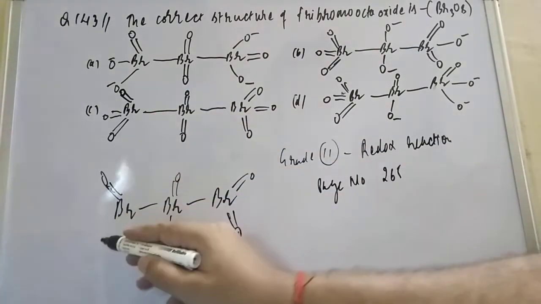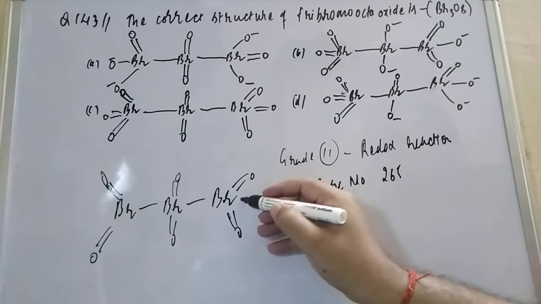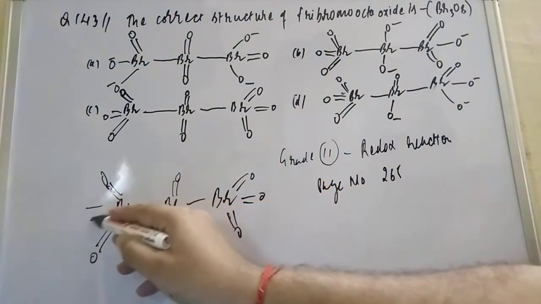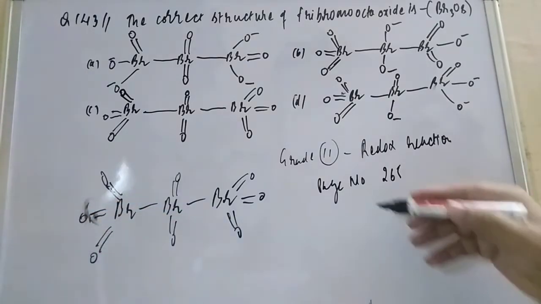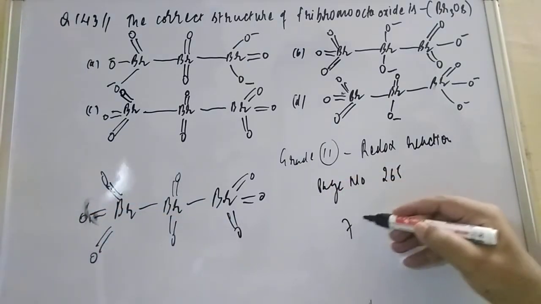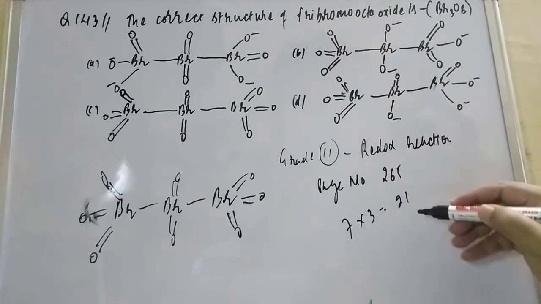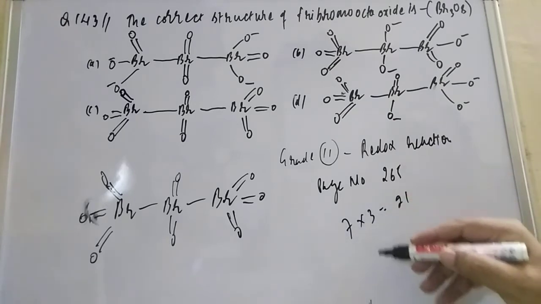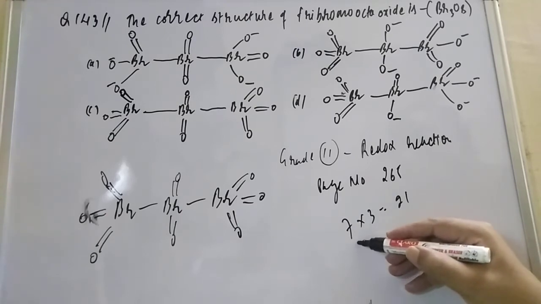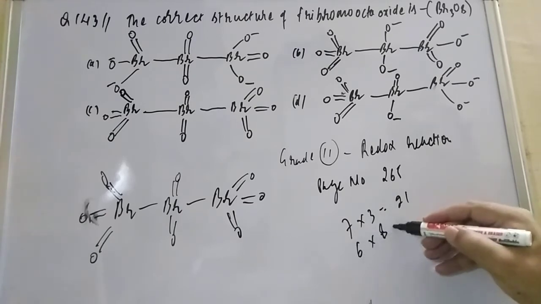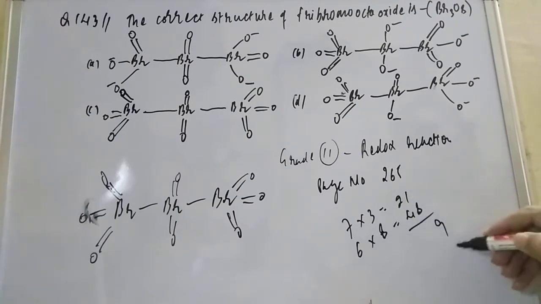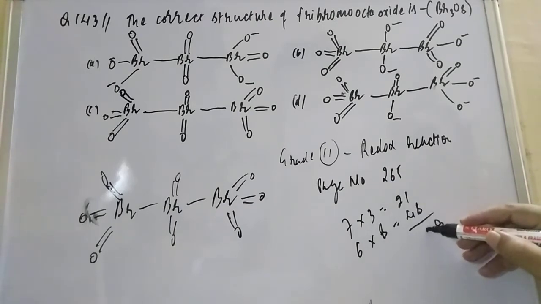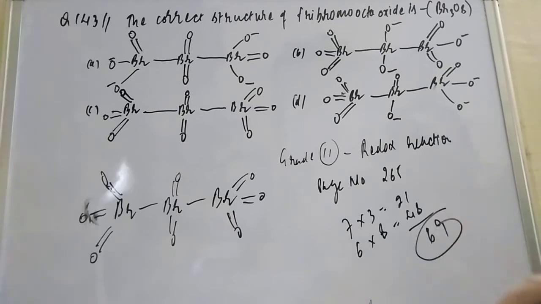There is no need of a negative or positive charge here, friend. If you want to go by the number of valence electrons: bromine valence electron is 7 into 3, so that is 21, and oxygen valence electron is 6 into 8, so that is 48. Now you have to add: 21 plus 48 is 69 electrons we have to put.